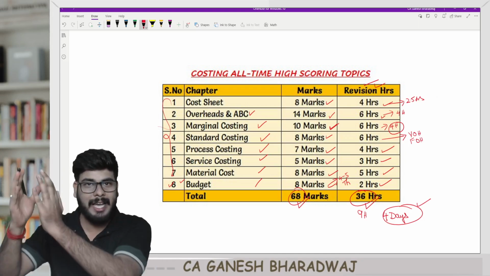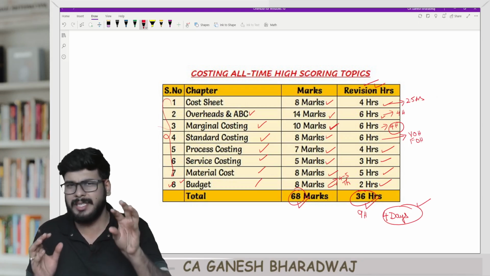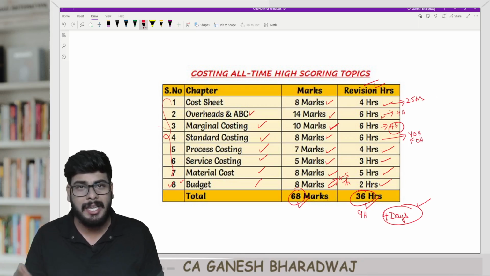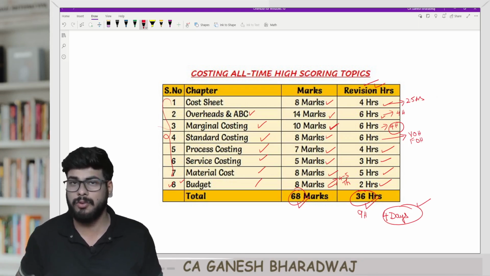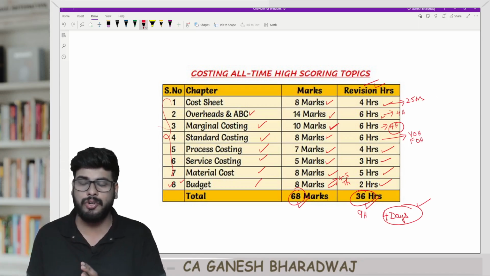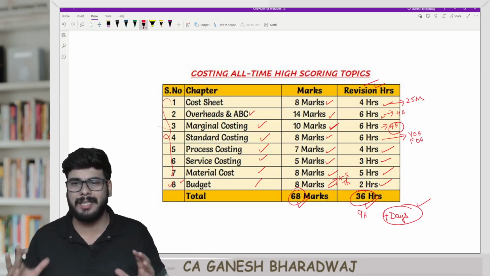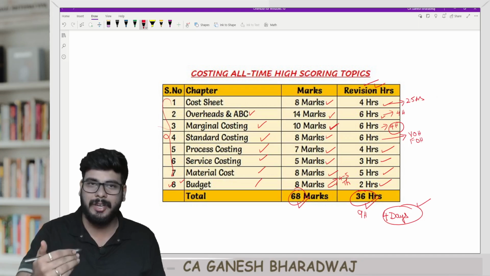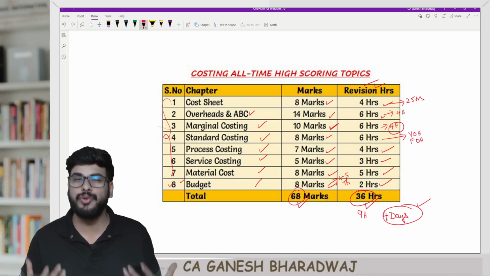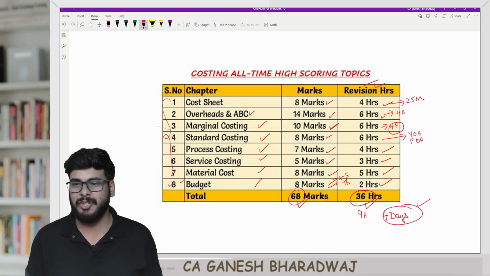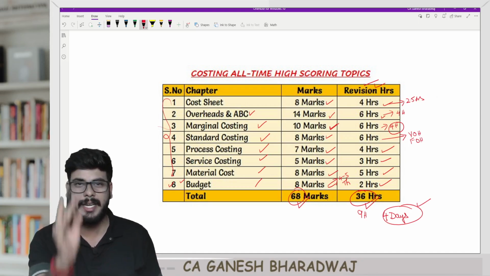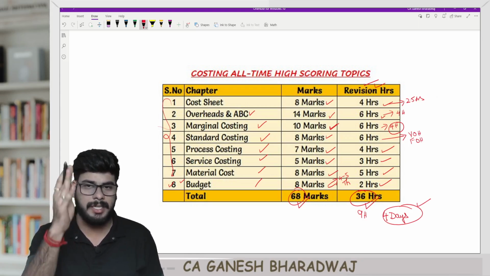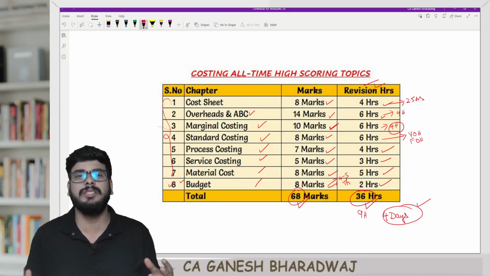The hours that I have given are basically ideal hours. In fact, conservatively, I am saying that you will be able to do that. And if you are trying to figure out how to do this revision, once again, I'm telling you, you can do the revision along with our marathon. And that's about it, guys. It is not at all difficult, because towards the fag end, when you're approaching your exams, that's when you lose a lot of confidence. Now, I am telling you, 36 hours of dedicated revision time is going to guarantee you an exemption. And trust me, guys, this is proven and time tested. Beyond this, nothing can come.